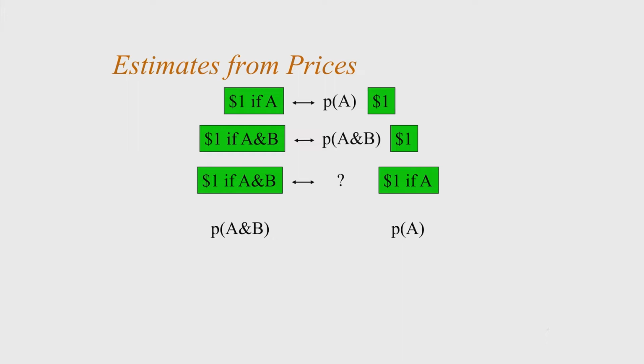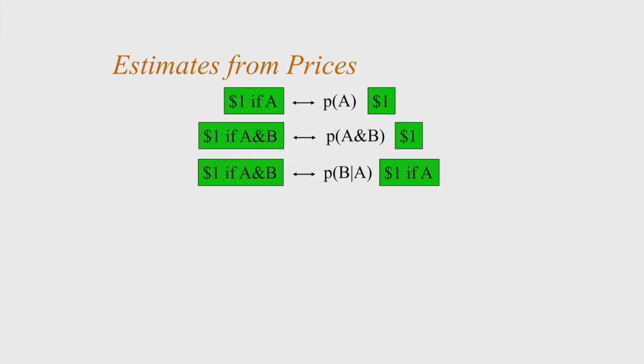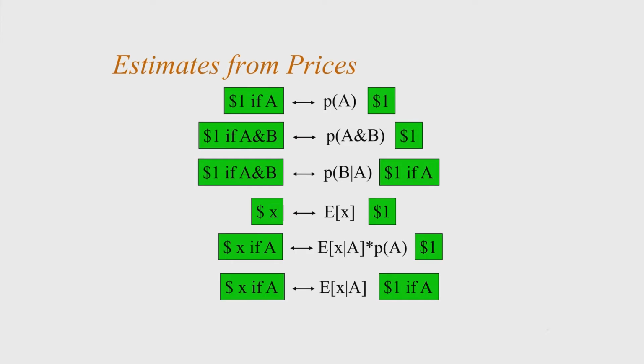And if users trade the "A and B" conjunct asset for the A asset, then that price should be the ratio of the other two prices, which is the conditional probability of A given B. Thus, we can make markets in conditional probabilities. Instead of starting with an asset that pays $1 if some discrete event A, we can use an asset that pays in proportion to some continuous variable x that is restricted to lie in the range 0 to 1. In this case, prices can give us expected values for x and conditional expected values for x.